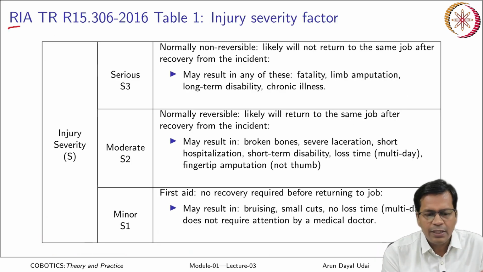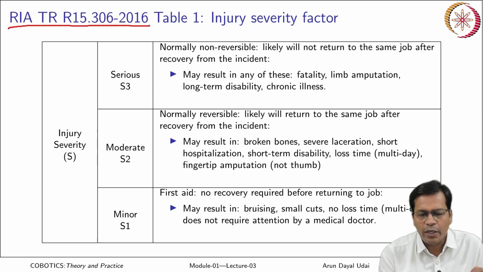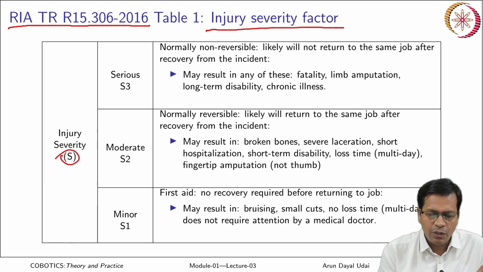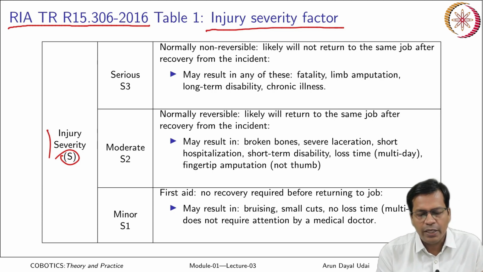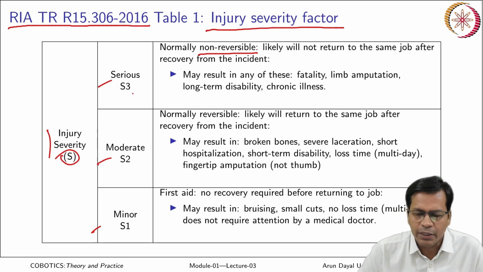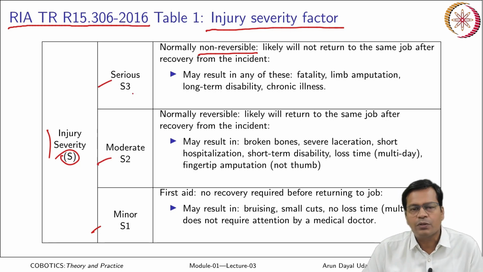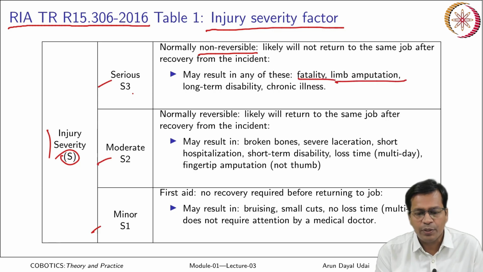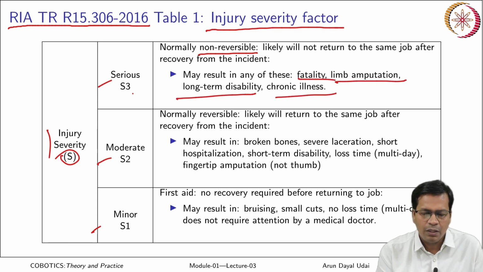As per NCRIA, this is standard table 1 in the standard, the injury severity factor. Based on injury severity, it may be classified as serious, moderate or minor. Serious is normally non-reversible. In this case, the operator is likely not to return to the same job after recovery from the incident. It may be the result of fatality, limb amputation, long-term disability, chronic illness or something like that.